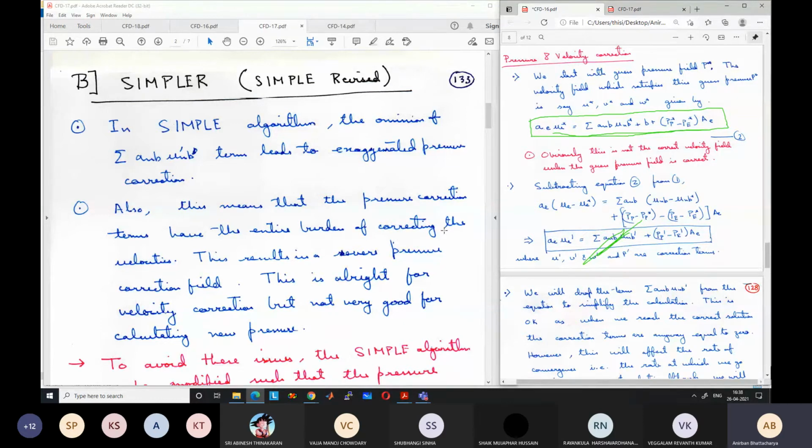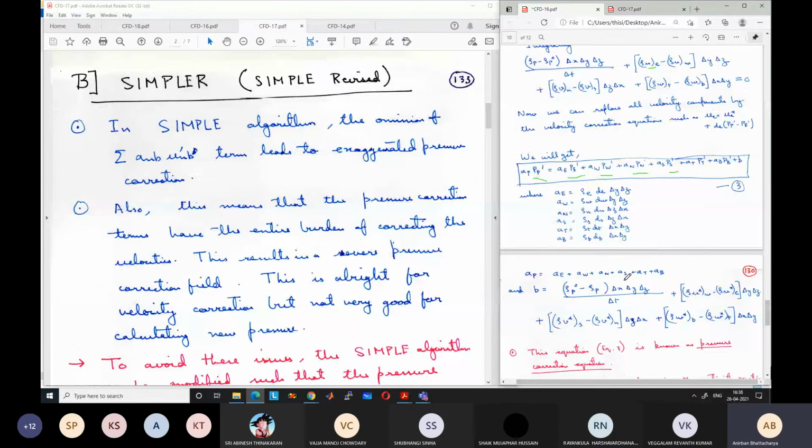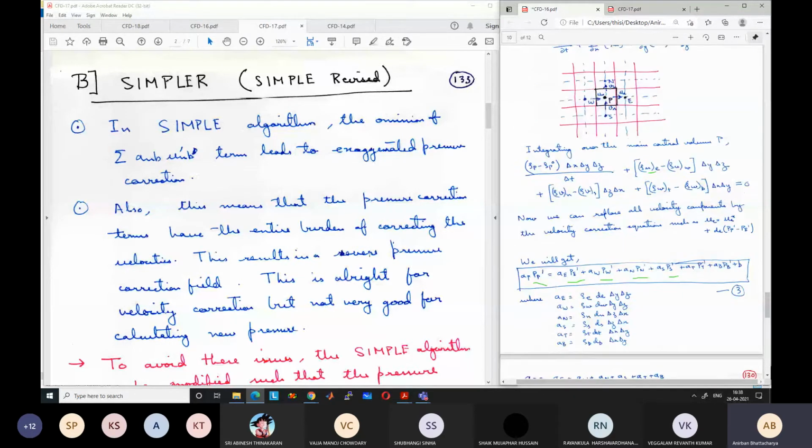Because the velocity correction is based on the pressure correction, and these velocities are replaced in the continuity equation, there are severe pressure correction fluctuations.